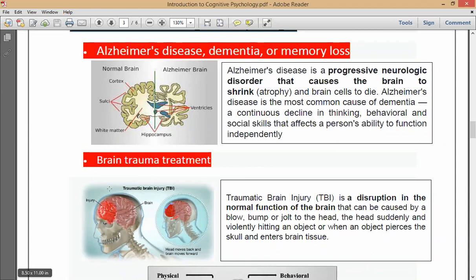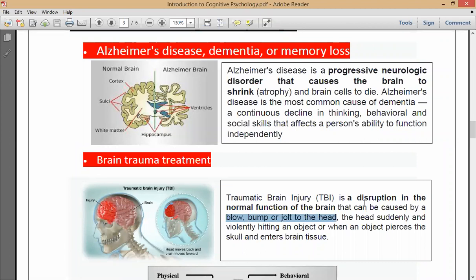You can see in this image on the left side of your screen that the front portion, the frontal lobe of the brain, has been damaged. It is shown in red. That means it is damaged due to a blow, bump, or jolt to the head, some sort of external force hitting the head and causing damage. So this is known as traumatic brain injury. It could change your thinking process and behavioral patterns. You won't be able to carry out your functions independently.